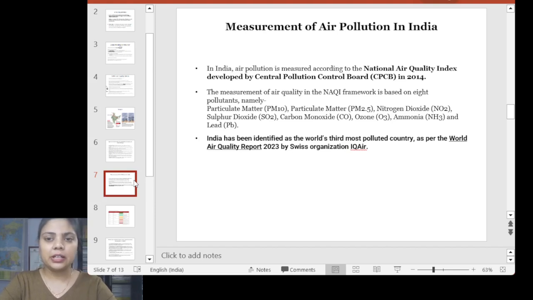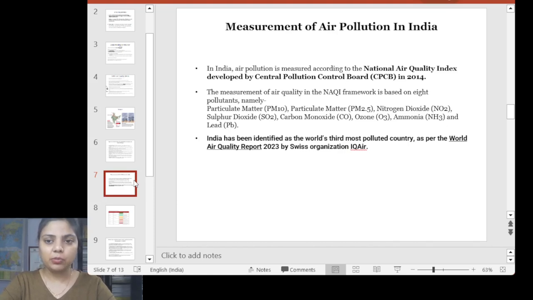And we can see that there are 8 pollutants being measured under this: PM10, PM2.5 (particulate matter), nitrogen oxide, sulfur dioxide, carbon monoxide, ozone, ammonia, and lead. So these are the eight air pollutants which are being measured by the National Air Quality Index.